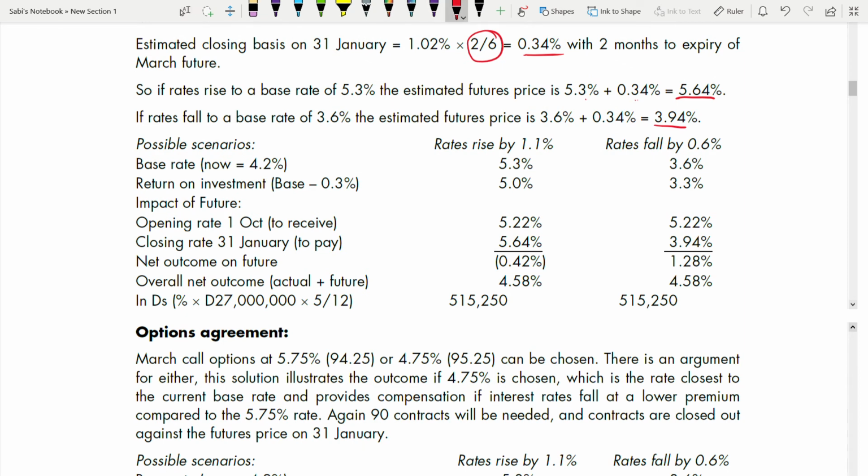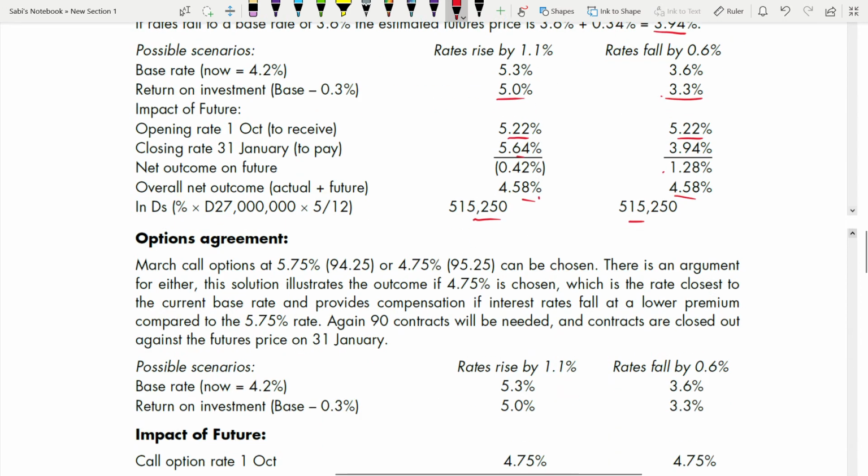Okay. Now 5.3, 3.6. Return on investment will be the same. Okay. Opening is the same, 5.22. Only your closing will change. So based on that, in the first situation you will have a loss as before, and here it is profit. And when you calculate your overall net outcome, this has to be the same as before. Let's go into option.